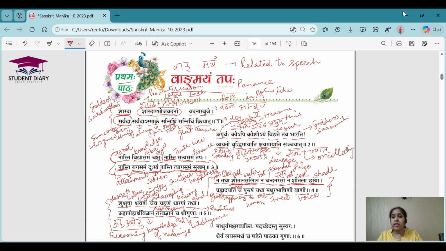Now in this shloka, the poet is telling about the qualities of good intelligence. What are all the qualities? If some person wants to understand some fact or increase his intelligence, what are the different steps and qualities he should have to increase his knowledge? The first is that there should be a desire to listen. Shushrusha means the desire to listen. If someone does not even wish to listen to others, he cannot increase his intelligence.